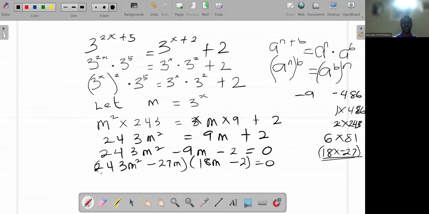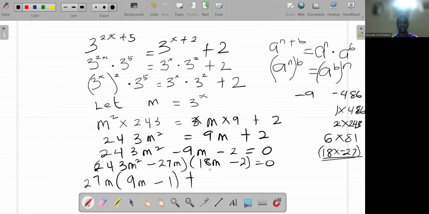Now, what number is the highest common factor of 243 and 27? It is 27. The highest common factor of m squared and m is m. 27 can go in 243 9 times. M squared divided by m is m, minus 27m is 27 times 1.